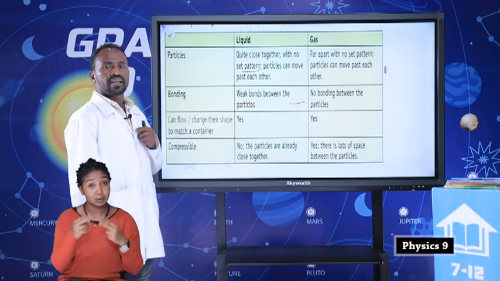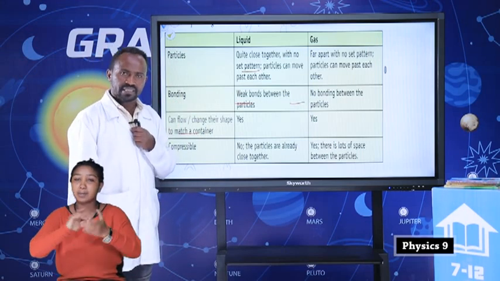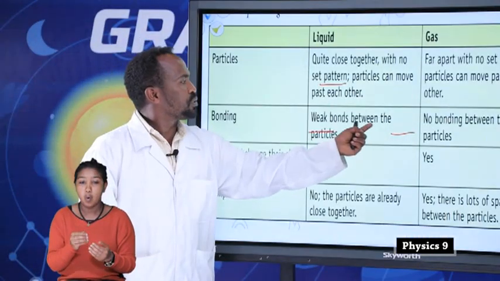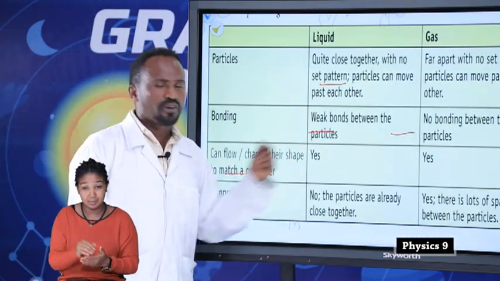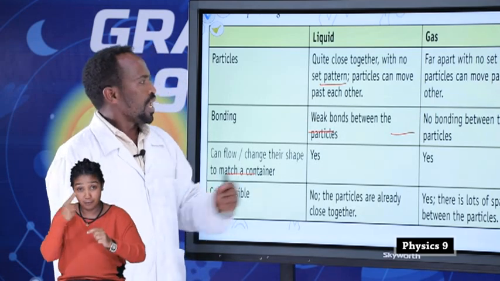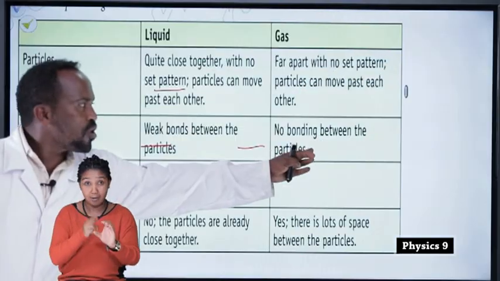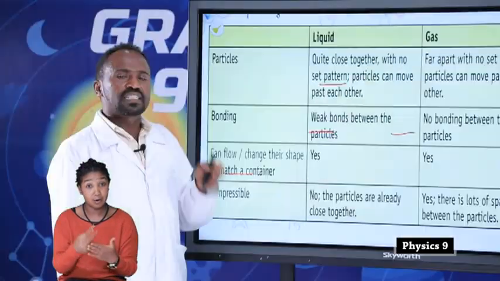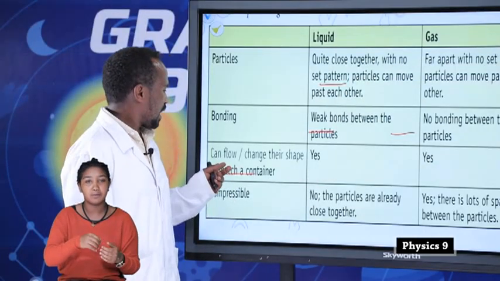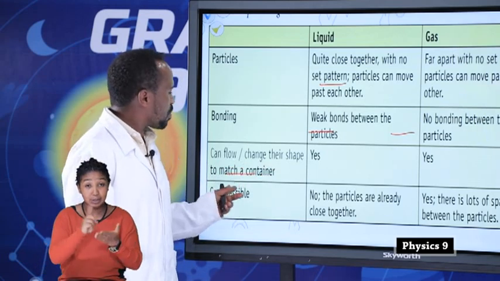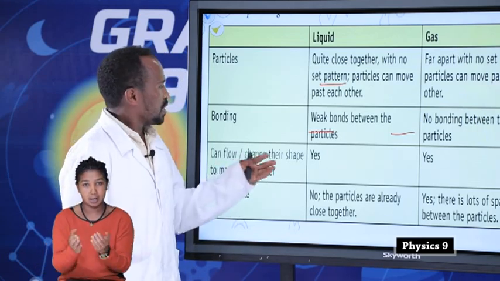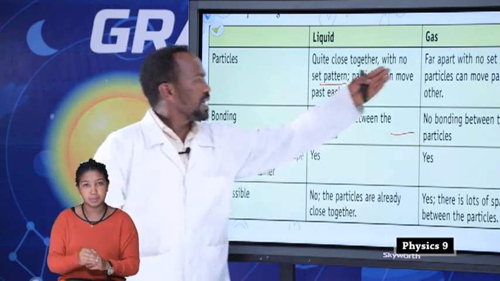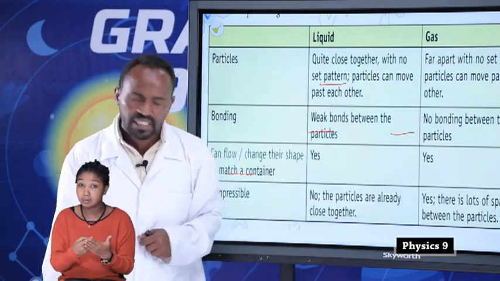Well, let us consider the bonding between the particles. In a liquid, there is a weak bond between the particles. In a gas, there is no bonding between the particles. So let us see how they flow and change their shapes to match a container. Liquids match the container, and gases also match the container.